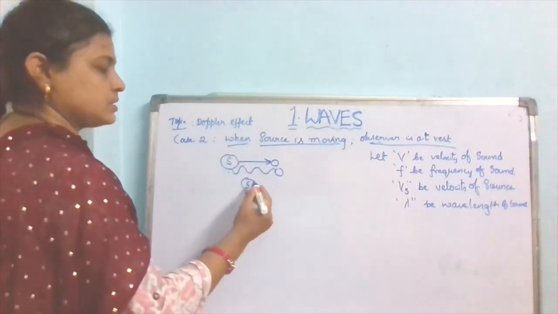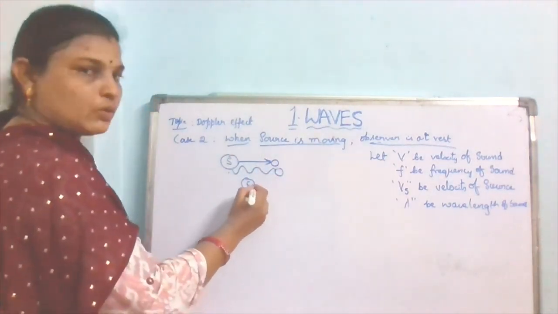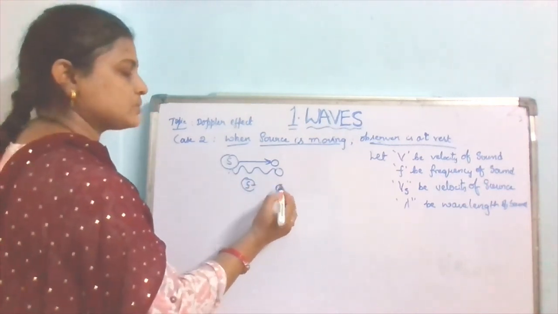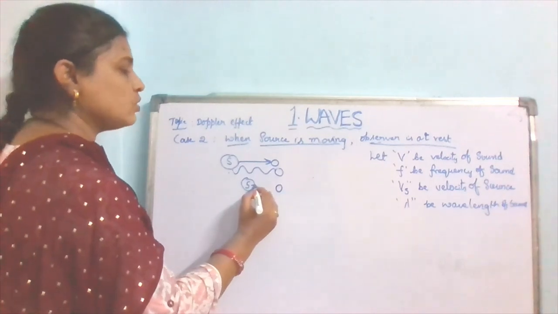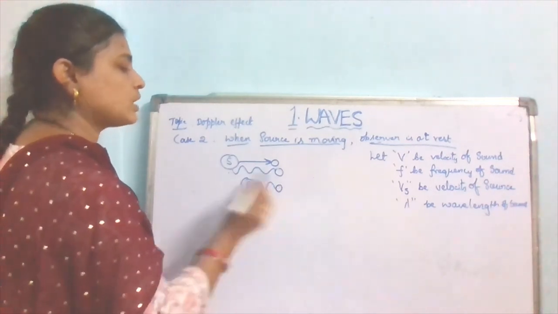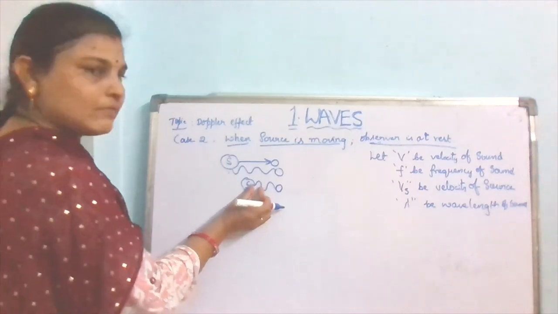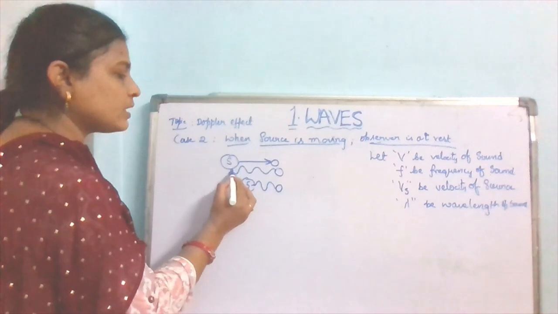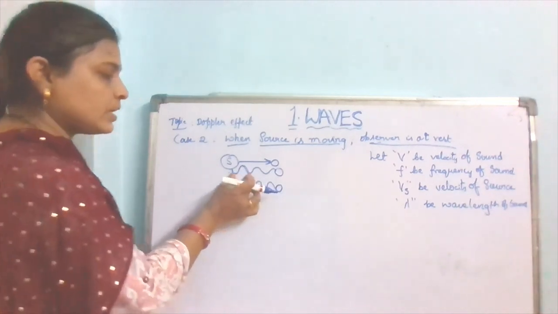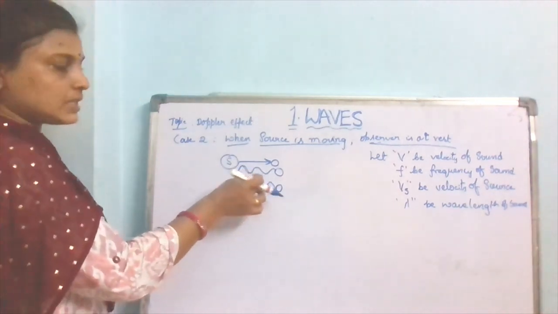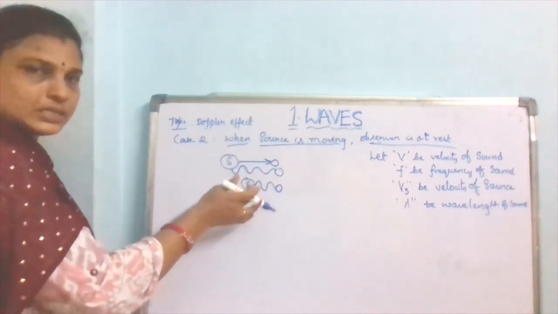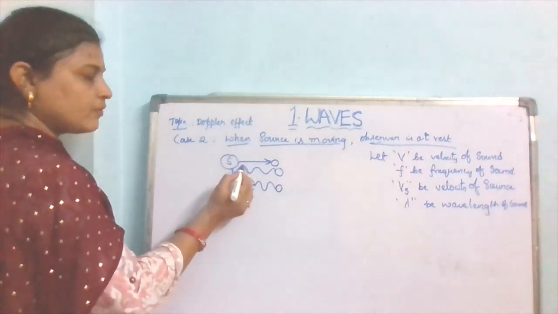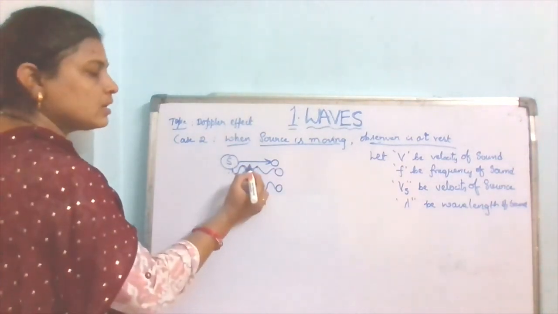So the sound comes from here now. After some time, the sound comes from here to the observer. So what happens? The wavelength compresses. How much does it compress? From here to here. This much of the wavelength is compressed. That is nothing but the distance lambda.